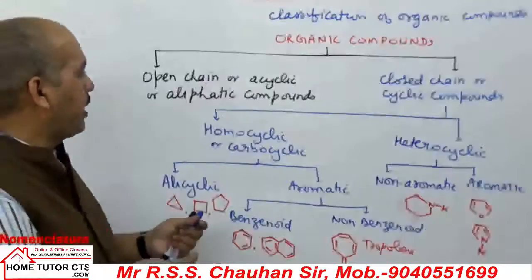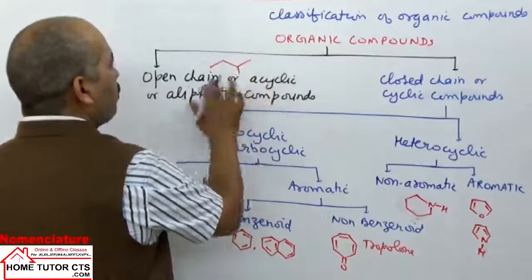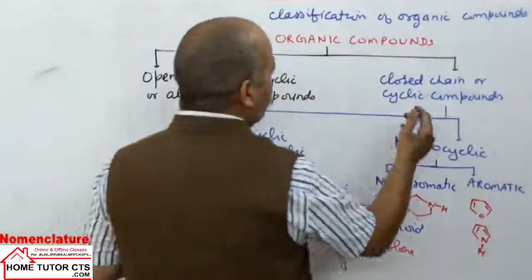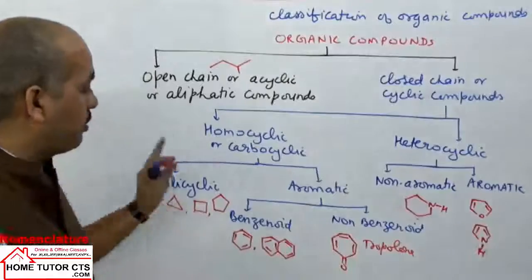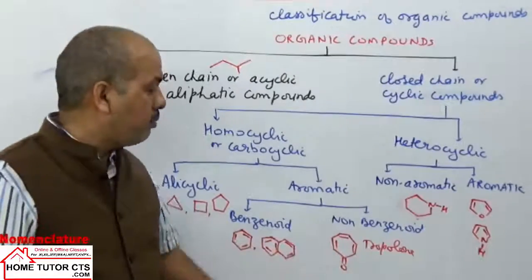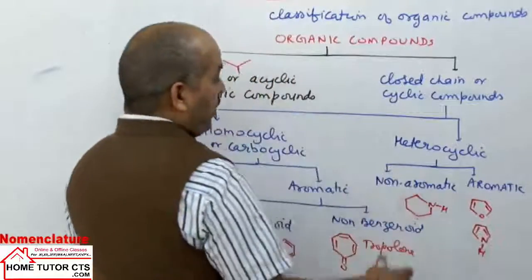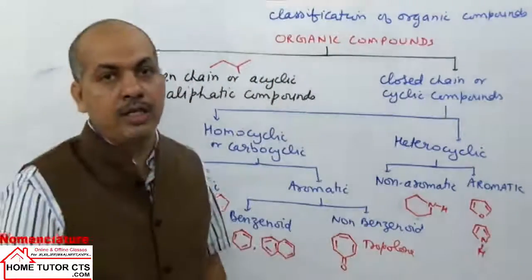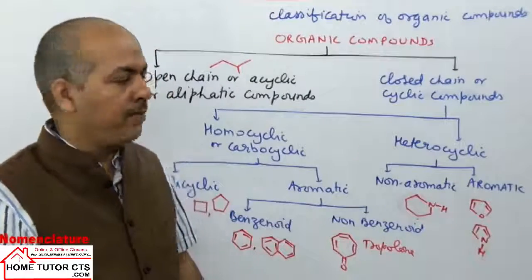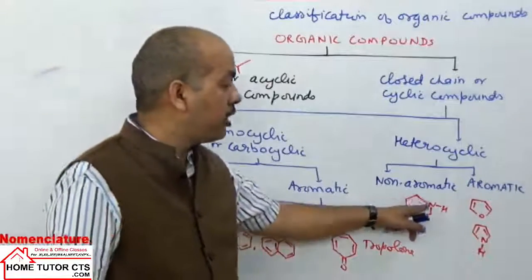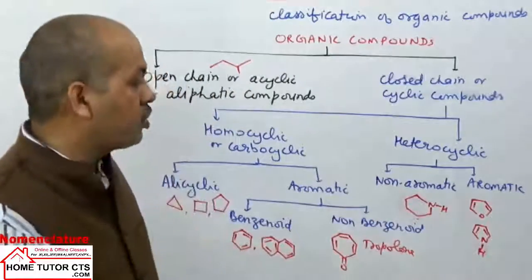Open chain compounds, meaning acyclic, I am again repeating with a few examples. This kind of compound can be called open chain, without a ring. Closed chain means rings are there. Homocyclic or carbocyclic means the ring has only carbon atoms, no atom other than carbon in the main carbon chain. Heterocyclic, in the ring they have some atom apart from carbon atoms, which can be nitrogen, sulfur, oxygen or other atoms in the carbon chain. Apart from carbon, when we have some different atom, the name is heterocyclic. Hetero means a different atom in the carbon ring structure.